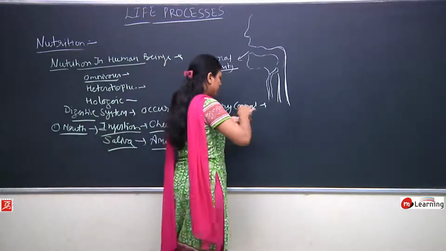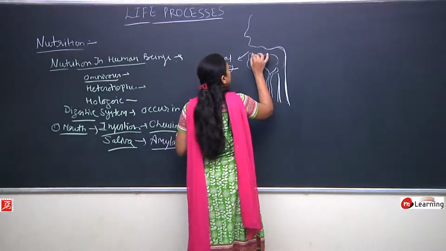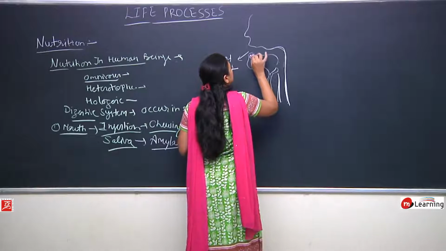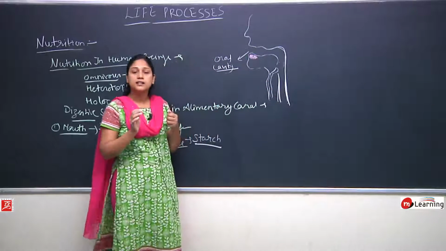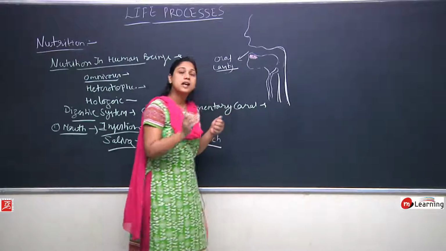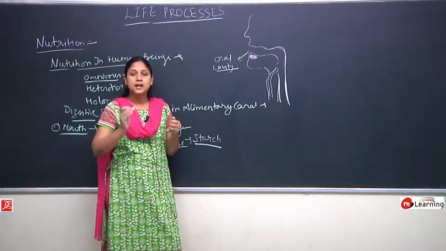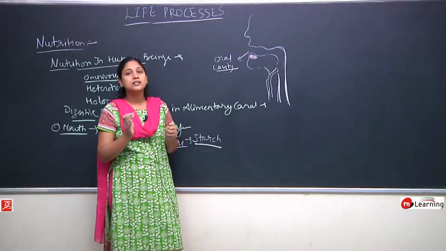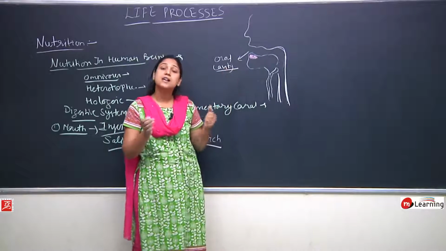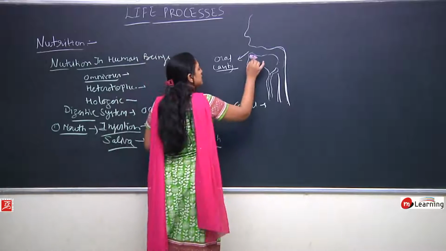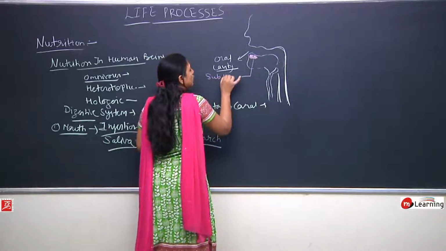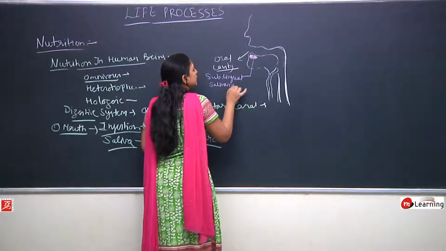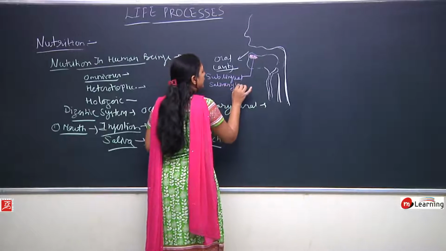And what I was saying is that we have salivary glands, one of which is underneath the tongue, which is called sublingual. Lingua means tongue, sub means under. So the salivary gland which resides under our tongue is called the sublingual salivary gland. So three pairs of salivary glands we have.